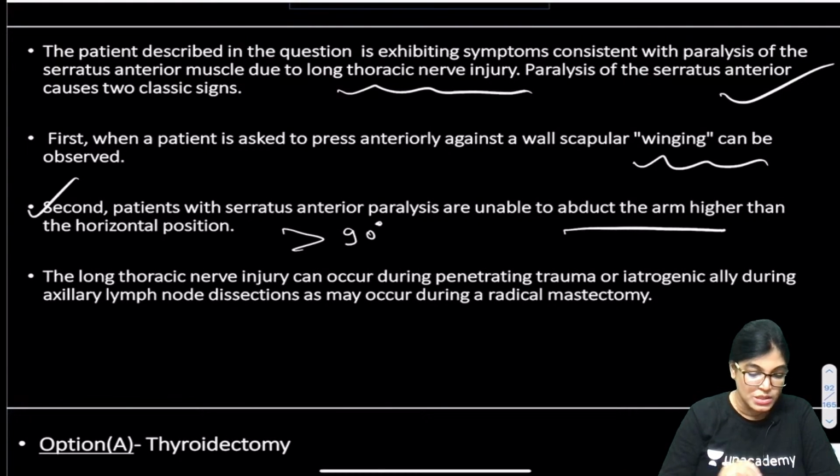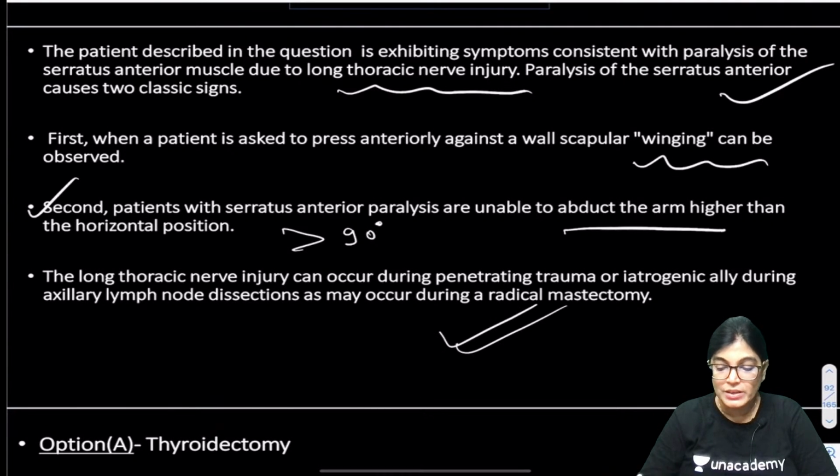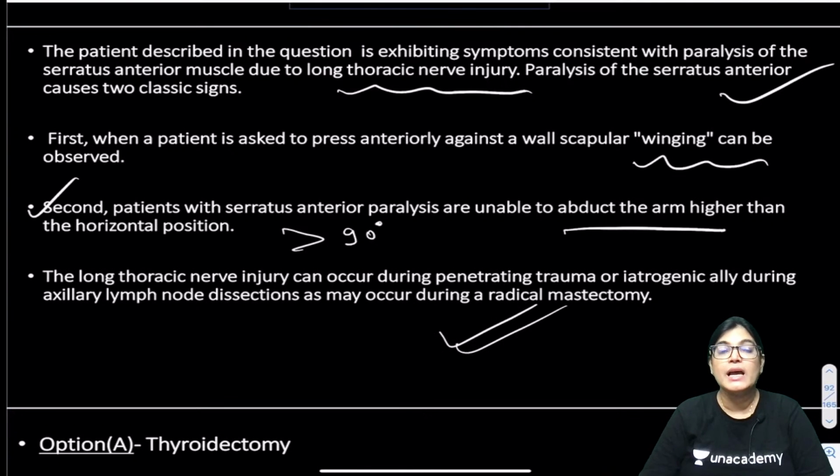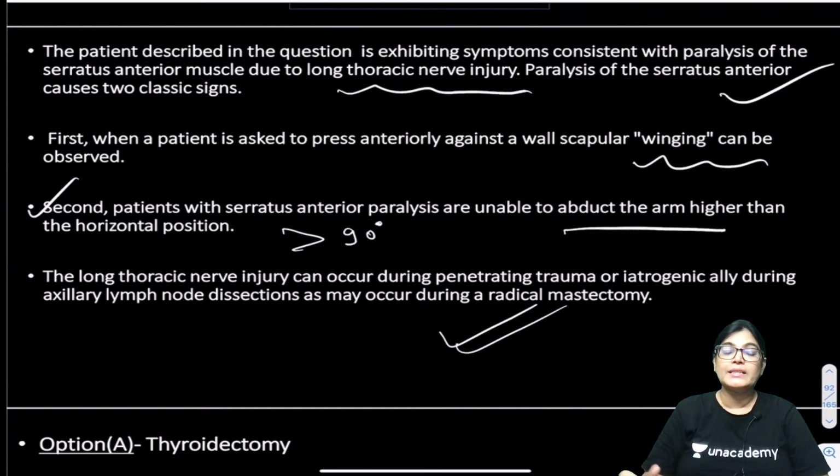Yes, Sujita, absolutely right. Long thoracic nerve is injured by penetrating wound, and generally what happens in cases of breast cancer, if the lymph nodes are involved, we want to remove the lymph nodes, we go for dissecting it and going for radical mastectomy so that all the structures which are involved are removed. So, we are going to injure which nerve?